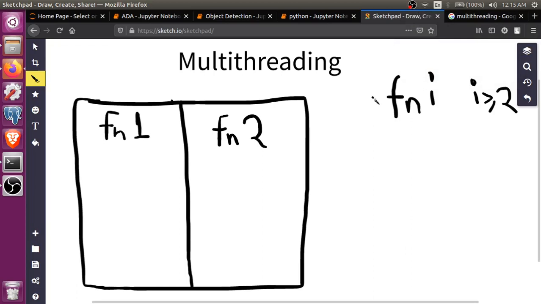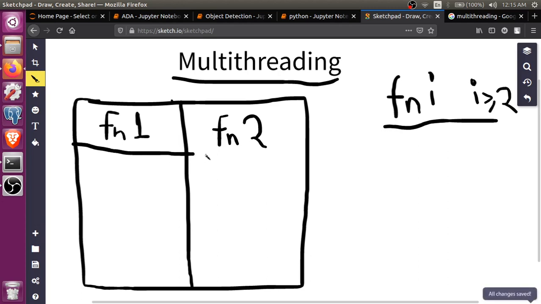And today we are going to talk about multi-threading. Multi-threading is a concept where we will be executing two or more functions parallelly. So we'll be executing two processes or more than two processes parallelly.